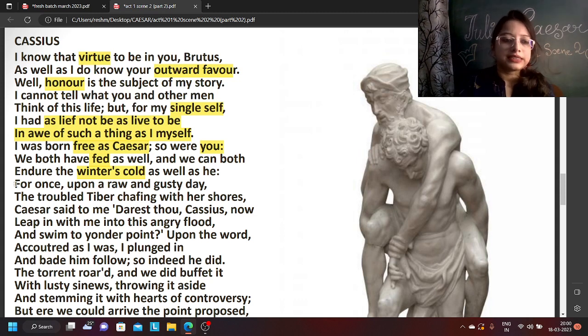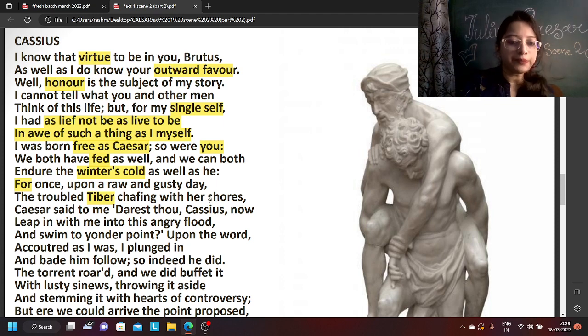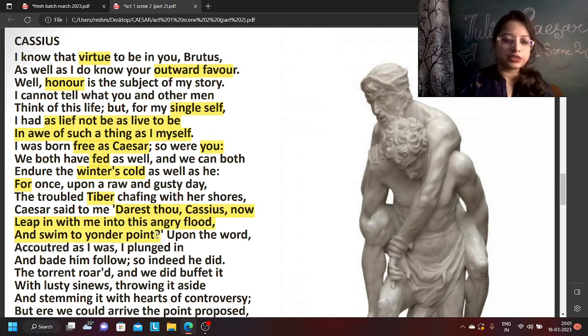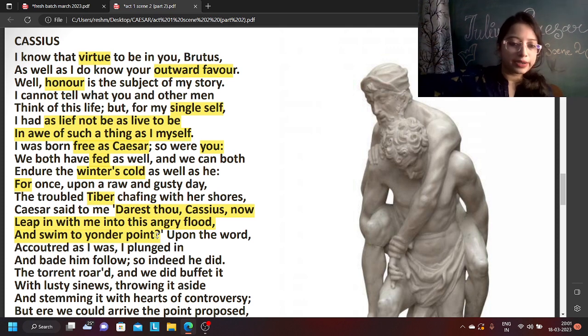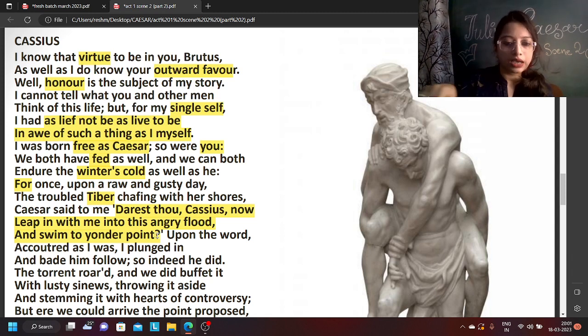Now Cassius is telling one incident, okay, that during a troubled day on the Tiber, the river, so raw and gusty a day, chafing with her shores, meaning there were a lot of waves, Caesar told me, darest thou, Cassius, now leap in with me into this angry flood and swim to yonder point. So Caesar came and told me, can you swim from this bank to that bank, to that yonder point, meaning can you swim up to there, through this angry flood, which has a lot of waves, can you do it now?